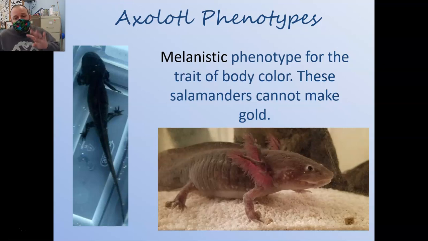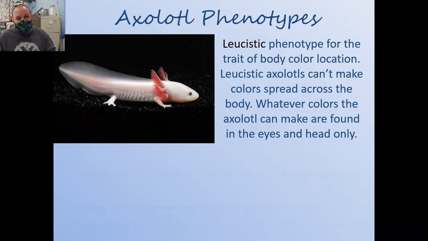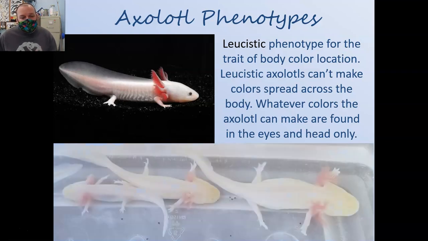Now, those are the main four, but leucism talks to us about where that melanin or where those iridophores go. A leucistic axolotl can make melanin. Notice this axolotl has black in its eyes. It's capable of making melanin. It's just not distributed throughout the rest of the body of the axolotl like a normal one would be. So leucistic axolotls can make their colors, they just don't distribute it right. It stays around their heads. And in this case, a pure leucistic like this, it's all in the eyes.